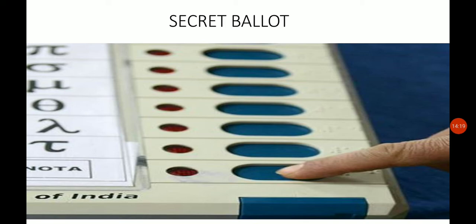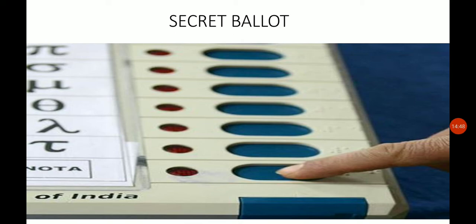Whichever party we want to cast the vote for, we can cast that vote. The symbols and the names are there, and when we press the button, a sequence will come showing that we have cast a vote for that particular party.